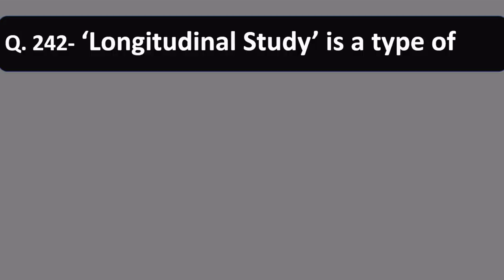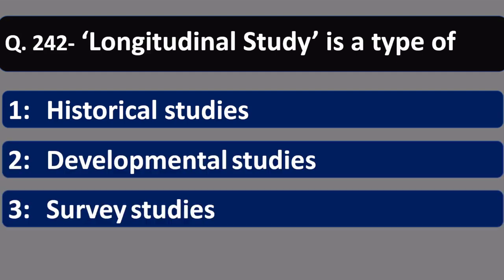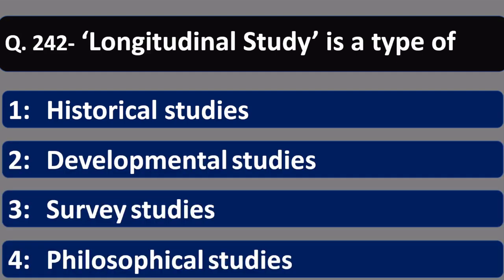Question 242. Longitudinal study is a type of. Let us see. Number 1, historical studies. Number 2, developmental studies. Number 3, survey studies. Number 4, philosophical studies. Longitudinal study is a type of developmental studies. So option number 2 is correct.